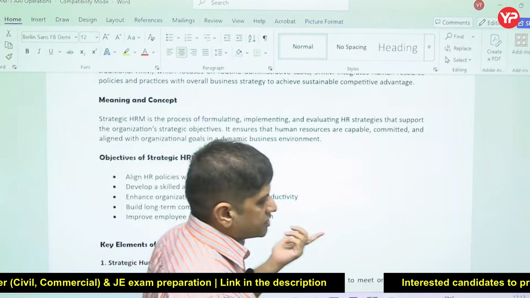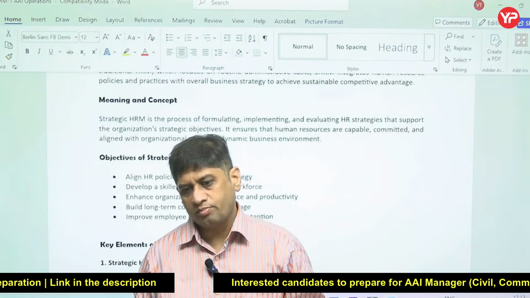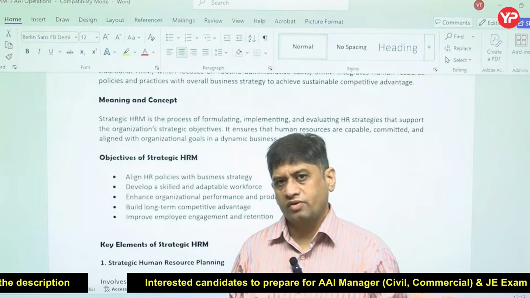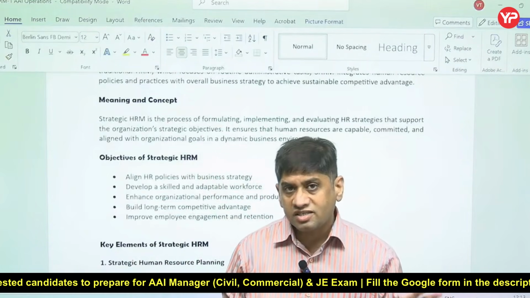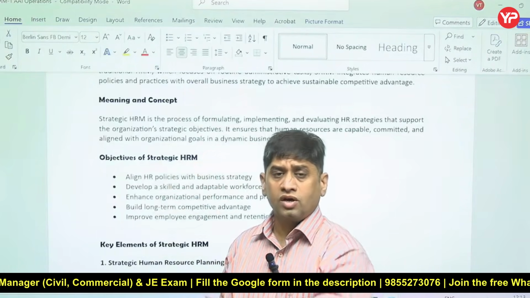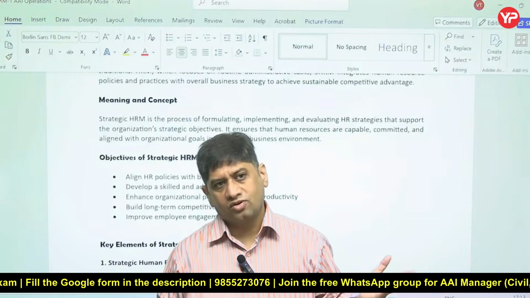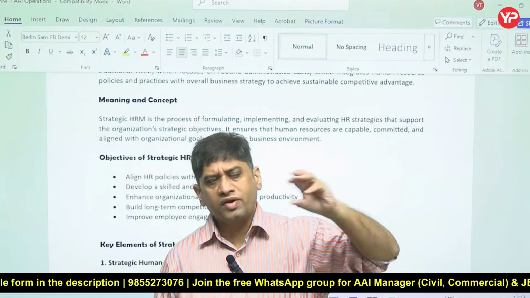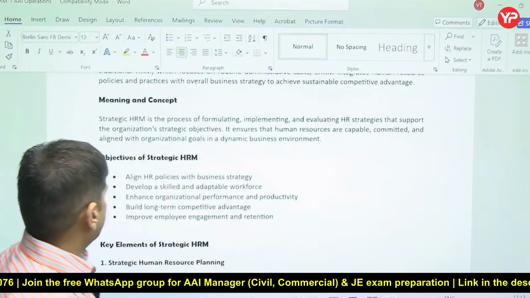See, typical routine HR is like how many employees are to be hired, how they are to be trained, what skill is to be imparted, how to keep them motivated, how to resolve their conflict. These are the routine jobs of HR. What is strategic? What does the organization want? In which direction does the organization want to grow in future? Let's hire people according to that. Let's fulfill this particular objective. So when HR starts thinking about the vision and mission of the organization, it becomes strategic HR.